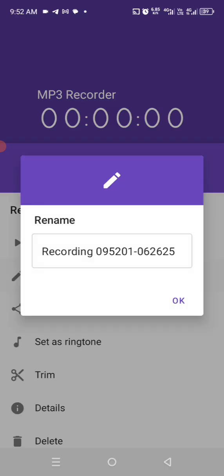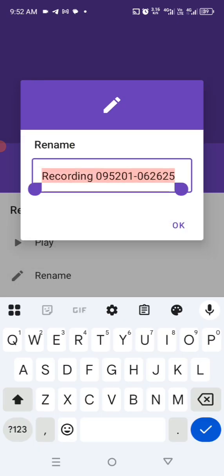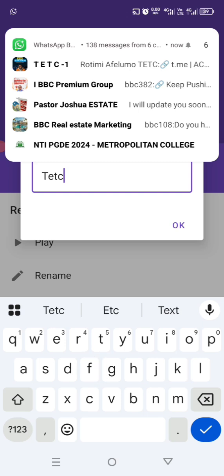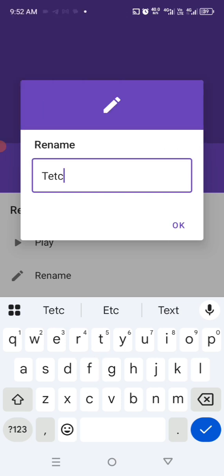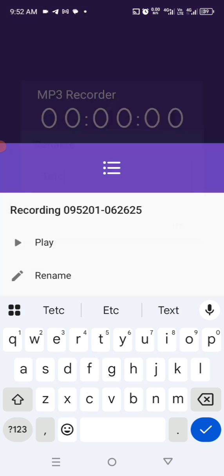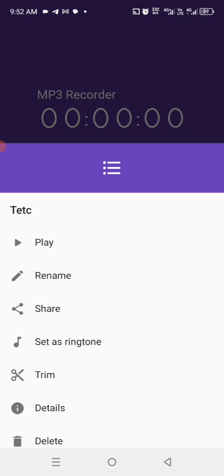Okay, so I'm calling it TETC, as the acronym for the group. So I go to TETC. I'm just saving it now, TETC, and I press OK. All right, so we've got it there now.